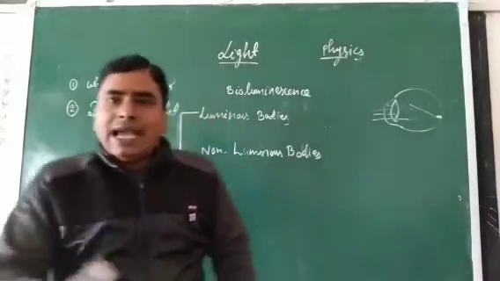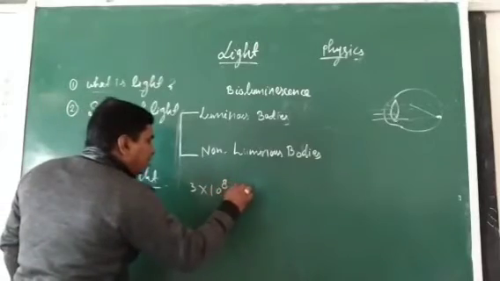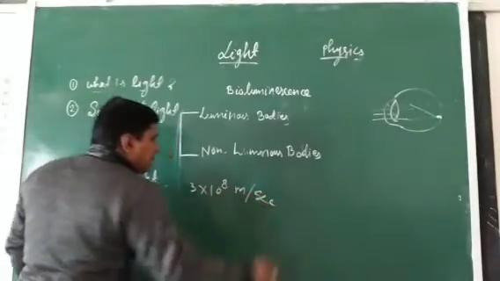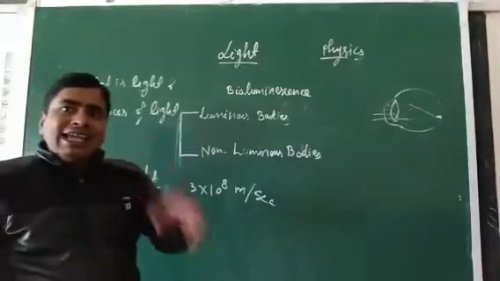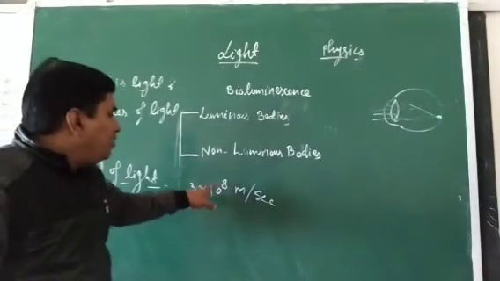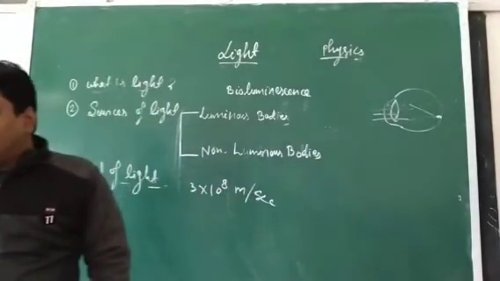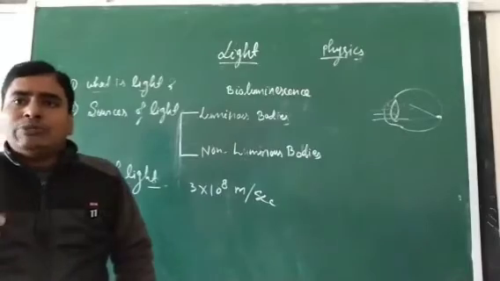So the speed of light energy is what? 3 into 10 to the power 8 meter per second. It means in 1 second the light energy will travel how much distance? 3 into 10 to the power 8 meter.